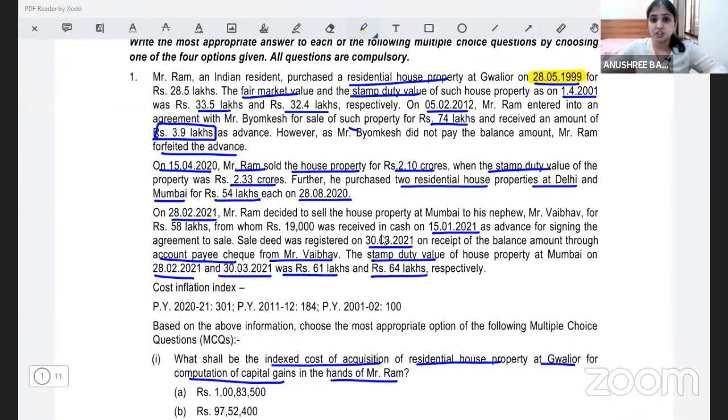When a property is purchased on 28th May 1999, which is before 1st April 2001, what do you do? You compare the actual cost of acquisition with the FMV on 1st April 2001 and you pick whichever is higher. But then, we're talking about immovable property. A very recent amendment to the Income Tax Act says when an immovable property was purchased before 1st April 2001, later when you transfer this immovable property, you will compare the actual cost of acquisition with what? FMV or SDV on 1st April 2001, whichever is lower. Let me show you how exactly this is supposed to be done.